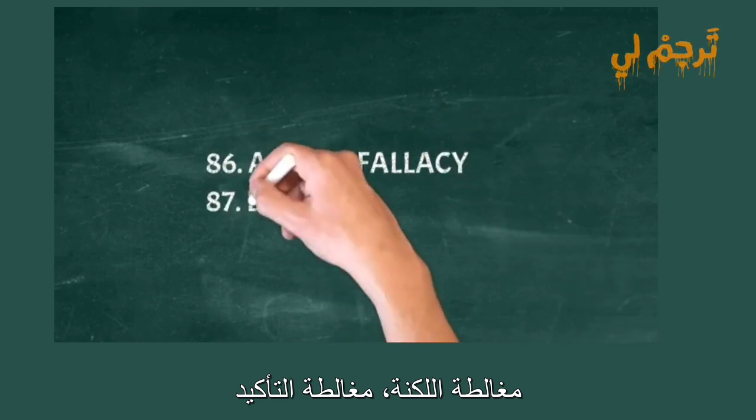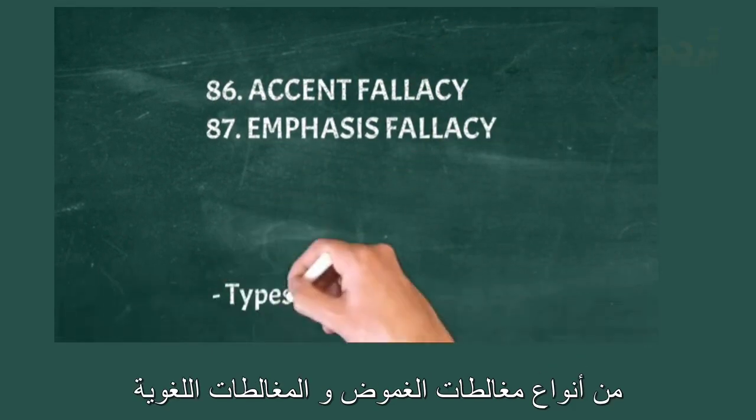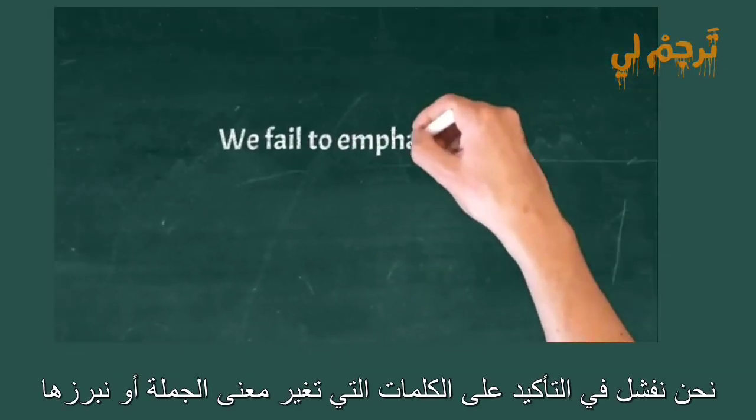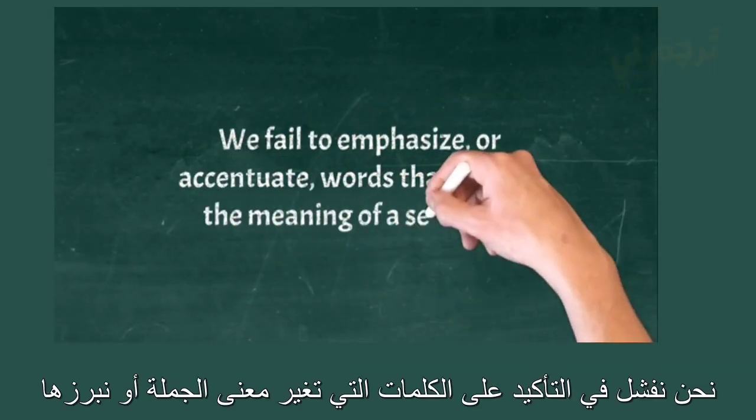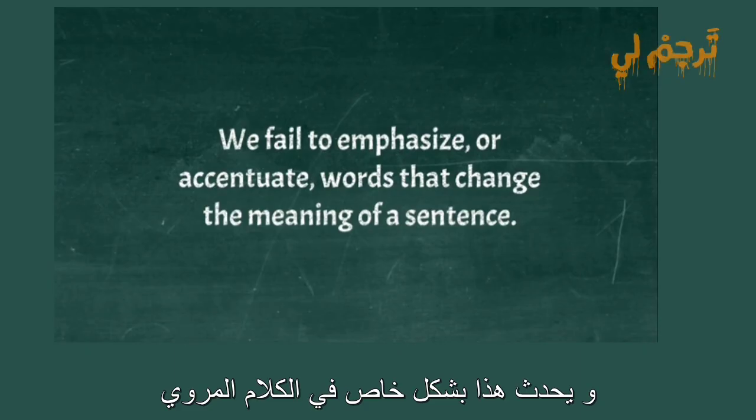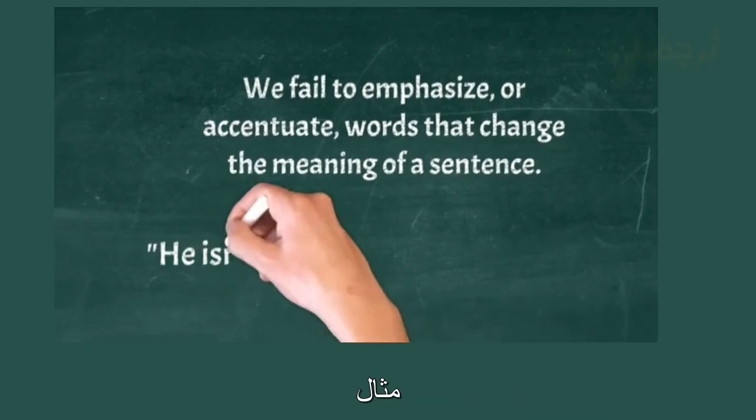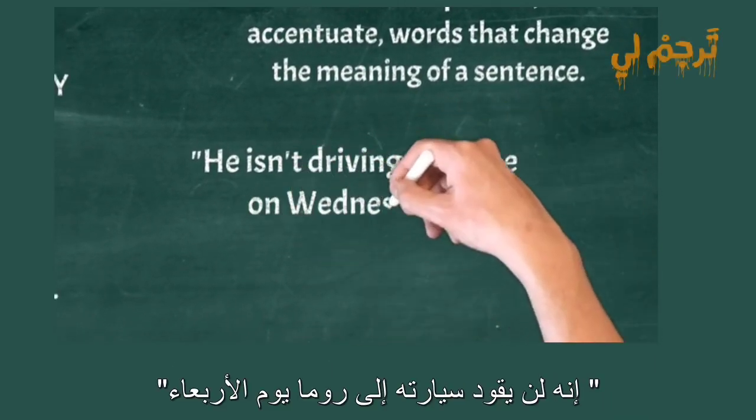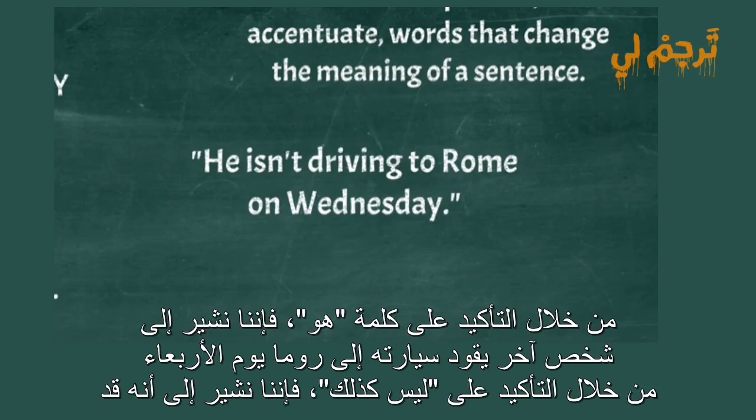Accent fallacy, emphasis fallacy. Types of ambiguity and linguistic fallacies. We fail to emphasize, or accentuate, words that change the meaning of a sentence. This happens especially in reported speech. Example: He isn't driving to Rome on Wednesday. By emphasizing "he," we're implying it's someone else who's driving to Rome on Wednesday.